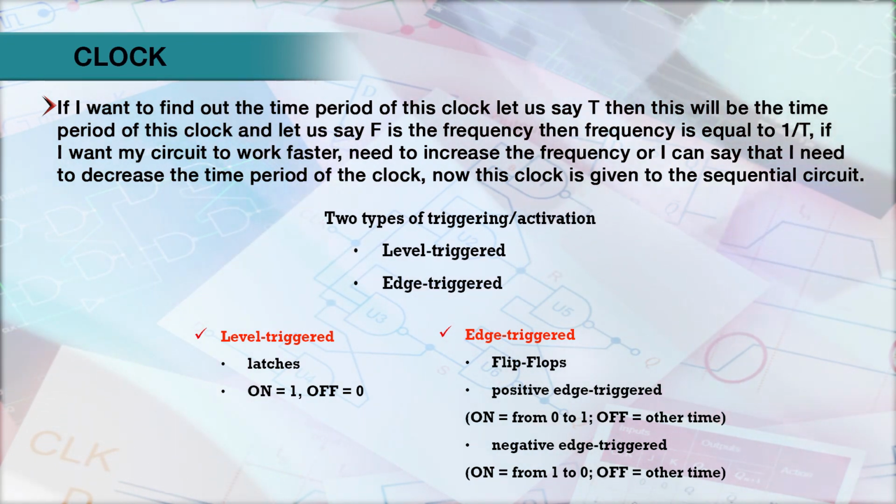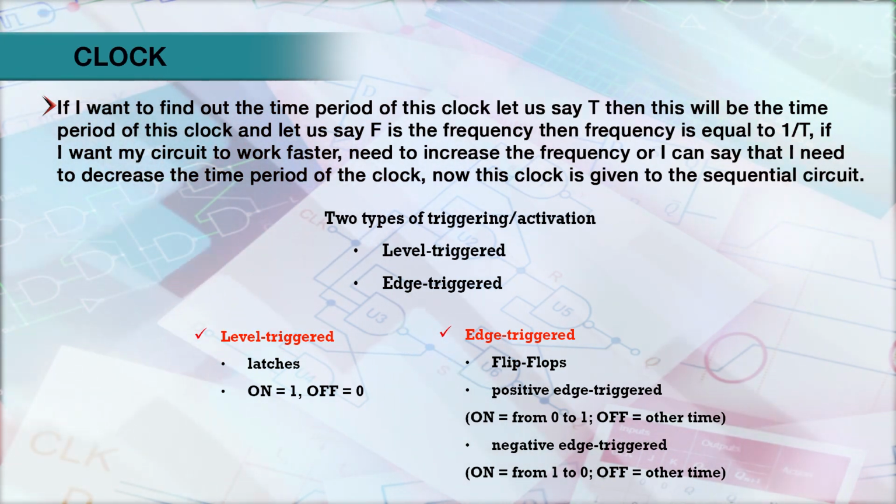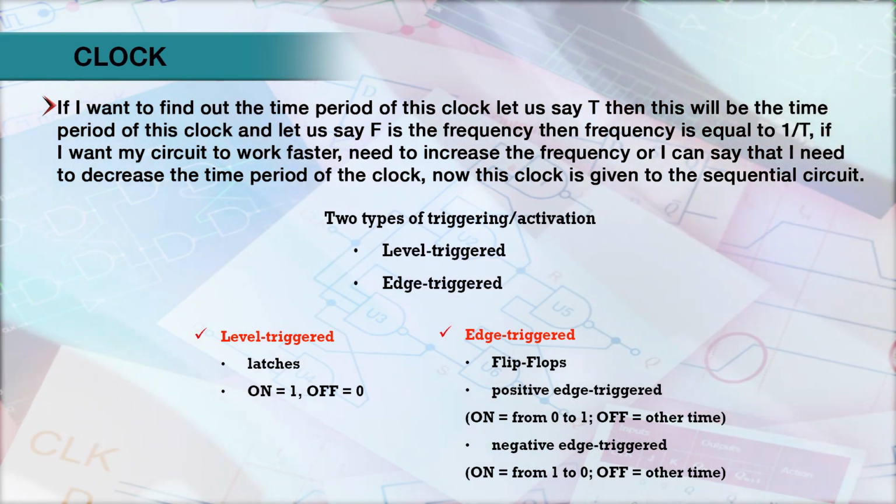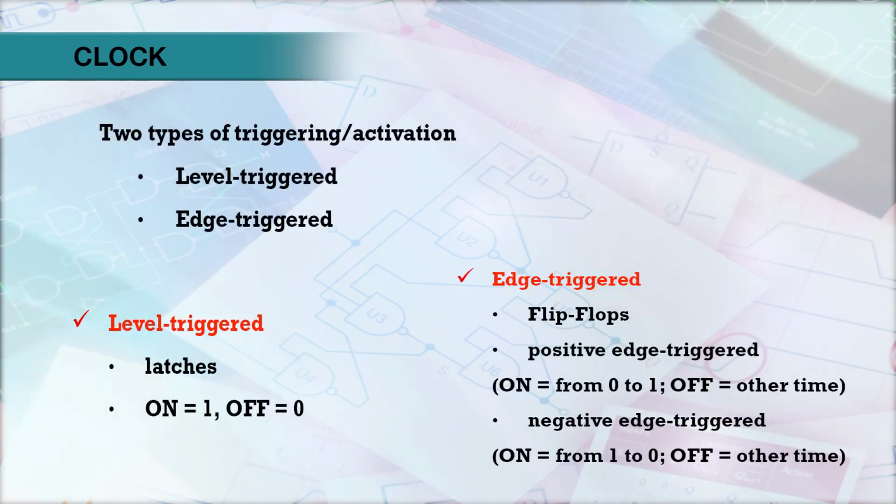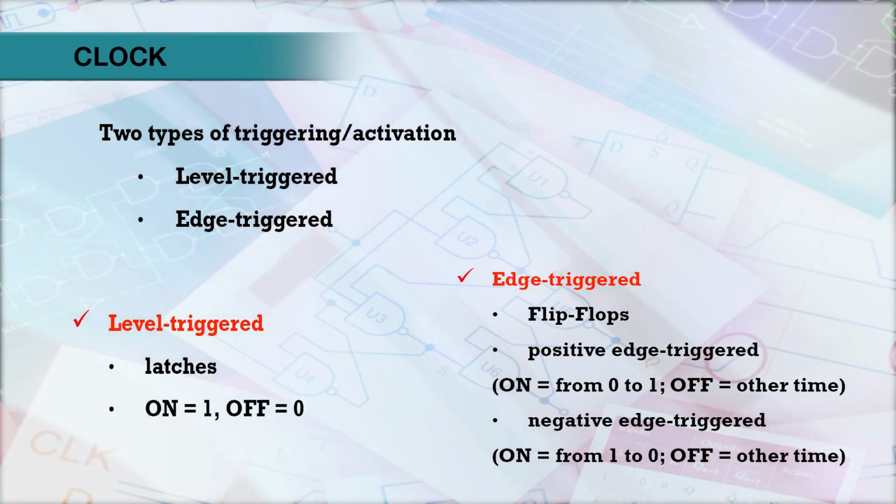If I want my circuit to work faster, I need to increase the frequency, or I can say that I need to decrease the time period of the clock. Now, this clock is given to the sequential circuit. We have two different types of clock triggering: one is level triggering and the second one is edge triggering.